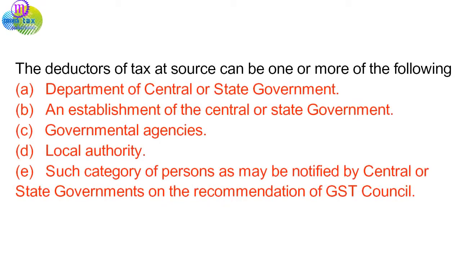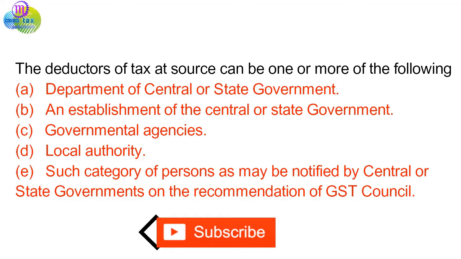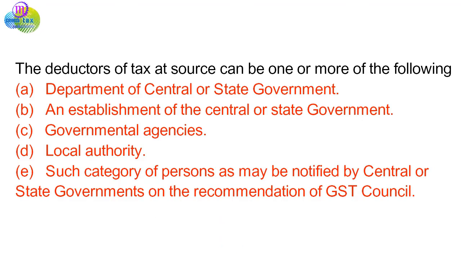Deduction by whom? The deductors of tax at source can be one or more of the following: A. Department of Central or State Government. B. An establishment of the central or state government. C. Governmental agencies. D. Local authority. E. Such category of persons as may be notified by central or state governments on the recommendation of the GST Council.